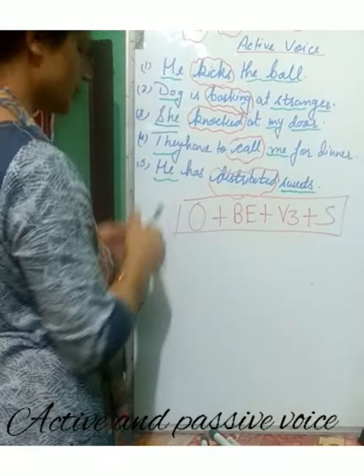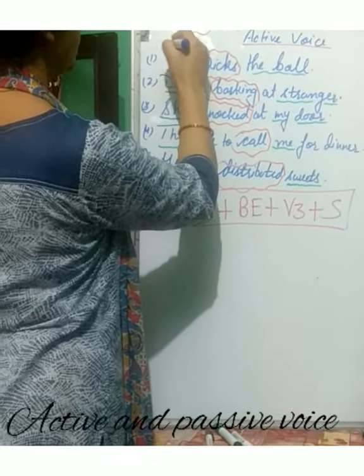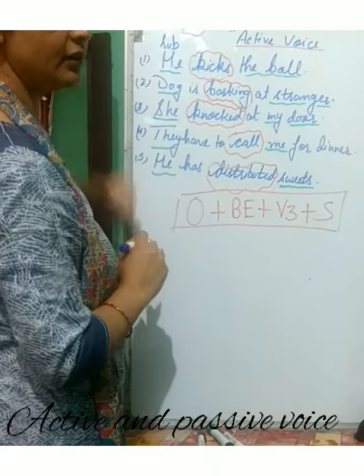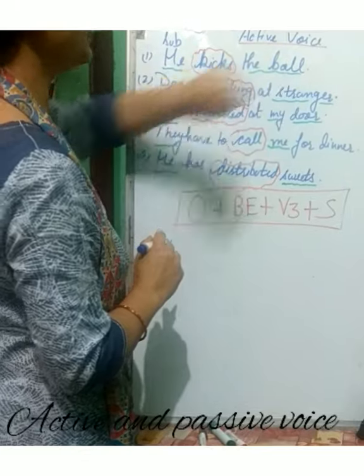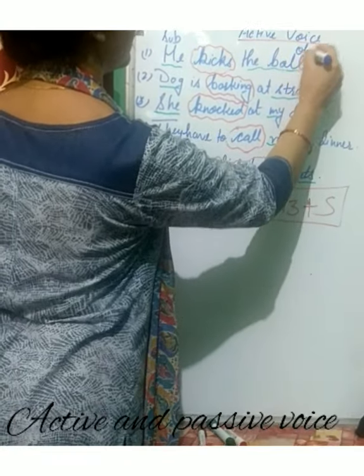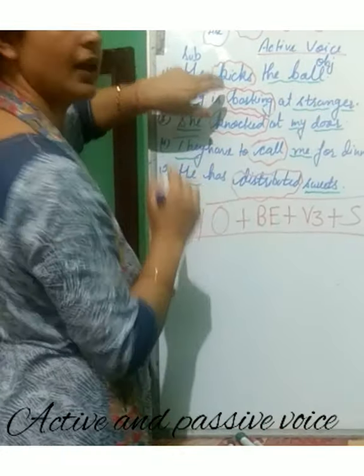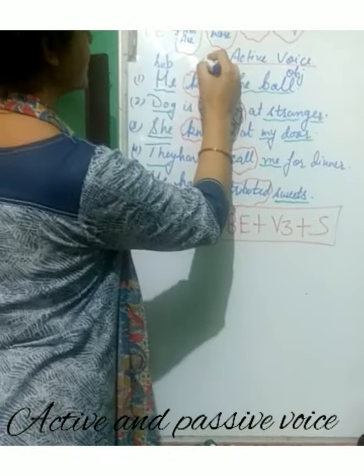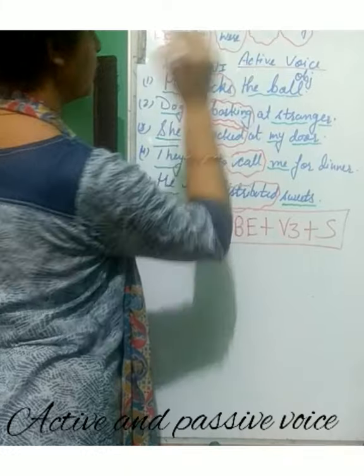So he is subject here, kicks is the verb, and the ball is object here. Now children, kicks, which form of verb is it? That is the first form of verb.